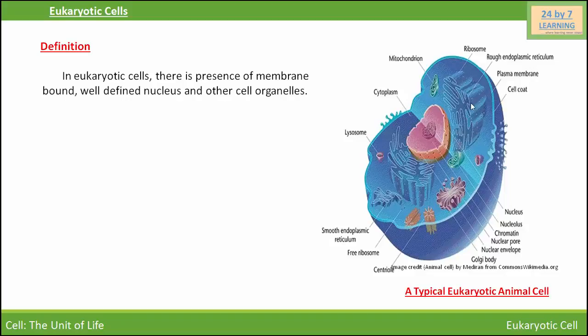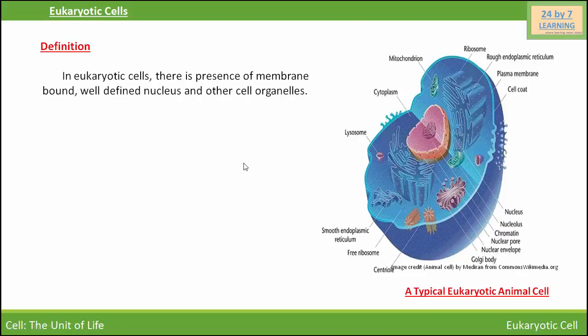This is the structure of a typical eukaryotic animal cell. As we know, the animal cell is externally bounded by a plasma membrane. A well-defined membrane-bound nucleus is present at the center of the cell. Other cell organelles like endoplasmic reticulum, ribosomes, mitochondria, Golgi complex, centriole, etc. are found suspended in the cytoplasm of the cell. So, this is the typical structure of a eukaryotic cell.